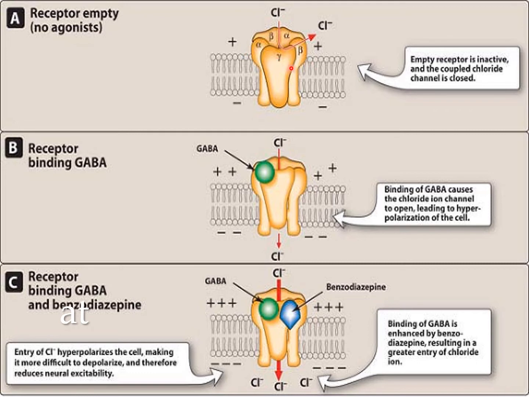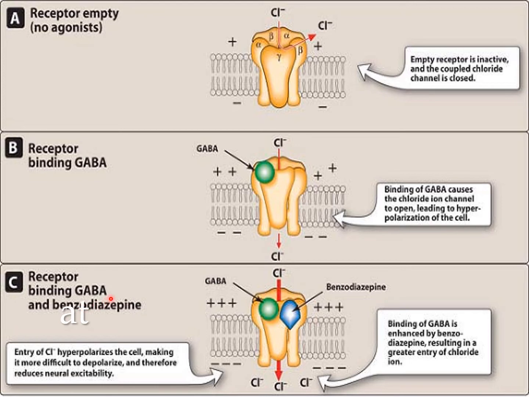It is related to the conductance of chloride. Normally, when no agonist is bound to this receptor, chloride cannot enter the cell. Now let's look at picture B. GABA, which is an inhibitory neurotransmitter, binds to the GABA binding site located over here. Then chloride enters the cell, and when the negative ion enters, it leads to hyperpolarization of the cell. And for relaxation, or to produce sedation or a hypnotic effect, you need to hyperpolarize the cell.